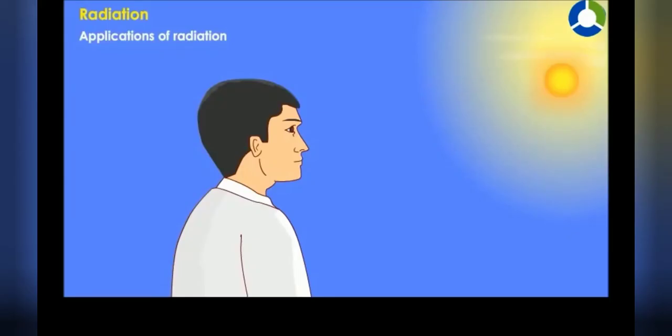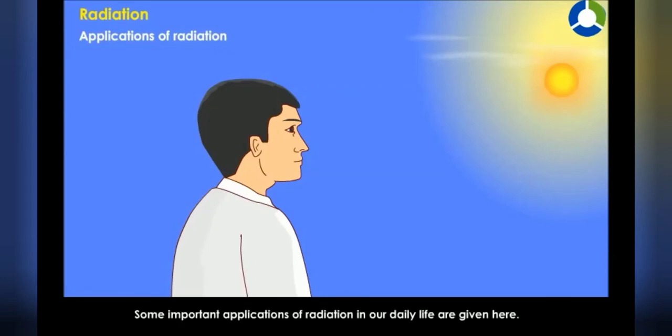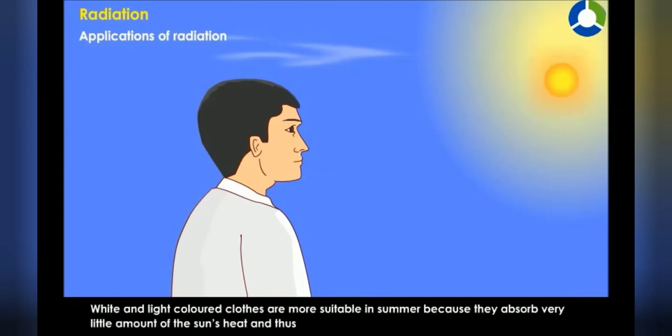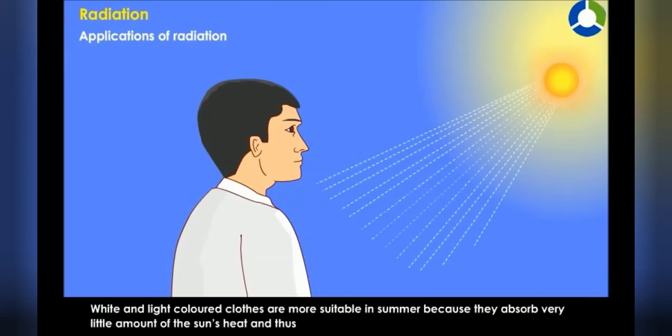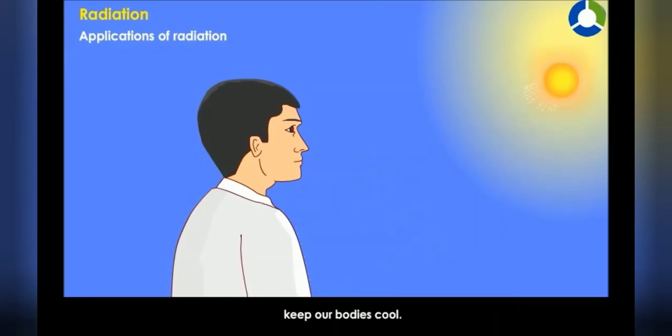Applications of radiation. Some important applications of radiation in our daily life are given here. White and light colored clothes are more suitable in summer because they absorb very little amount of the sun's heat and thus keep our bodies cool.